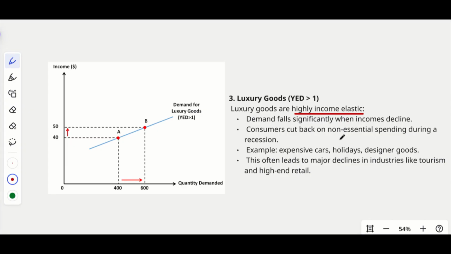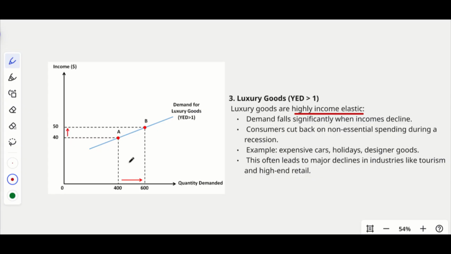And you are not even able to afford the basic things, the food, housing, clothing, etc. That consumes almost 80 to 90 percent of your earnings now. So will you go and buy something very luxurious to show off? No, you don't. So definitely with a slight change in income, the quantity will change a lot.